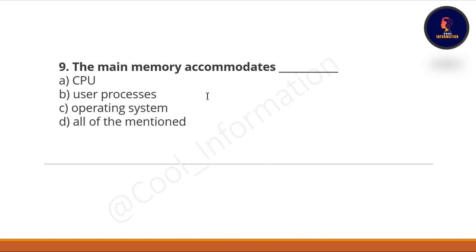Ninth question is, the main memory accommodates what? Options are CPU, user processes, operating system, or last option D, all of them mentioned. The correct option is D, all of the mentioned. Oh sorry, the correct option of this question is C, which is operating system. Yeah, the correct option is D, it's right. Let's proceed with the next question.